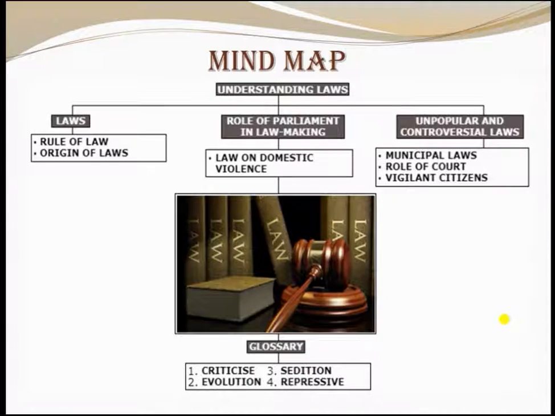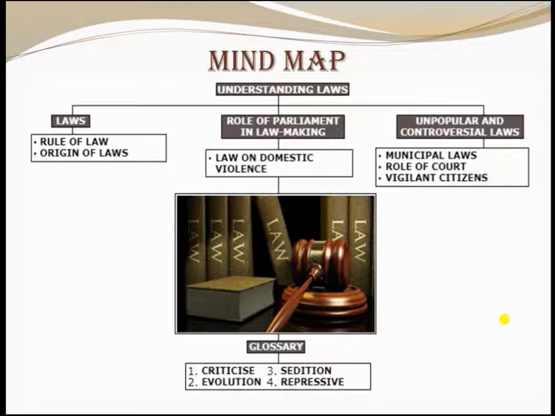Next, let's see the mind map. In this chapter, Understanding Law, you learnt about laws. Under law, you learnt about rules of law and origin of laws. Then the role of parliament in lawmaking, law on domestic violence, and then unpopular and controversial laws, municipal laws, rules of court, and vigilant citizen. These are the topics you learnt in this lesson, along with the glossary.